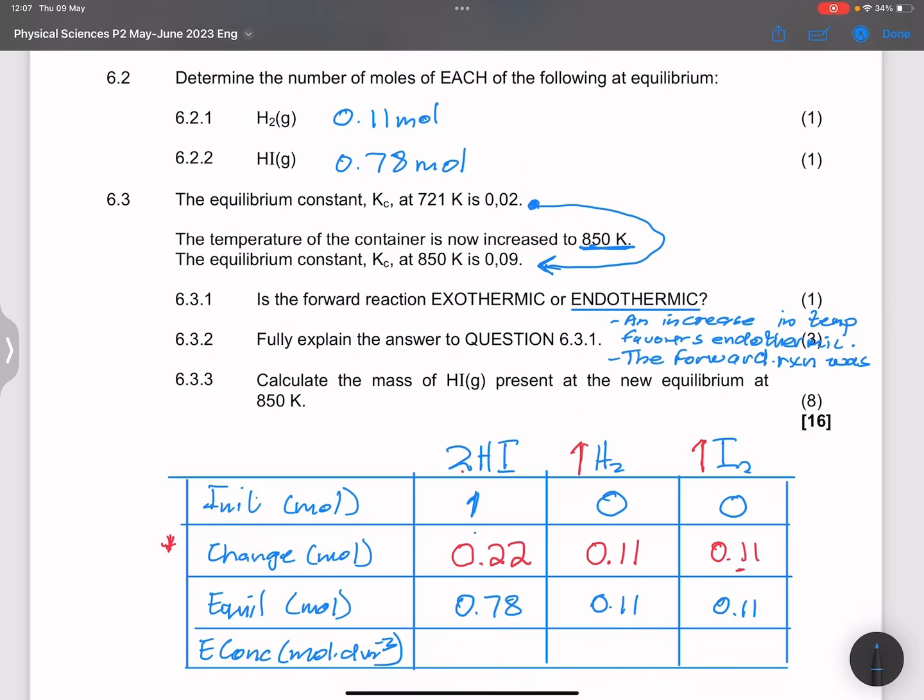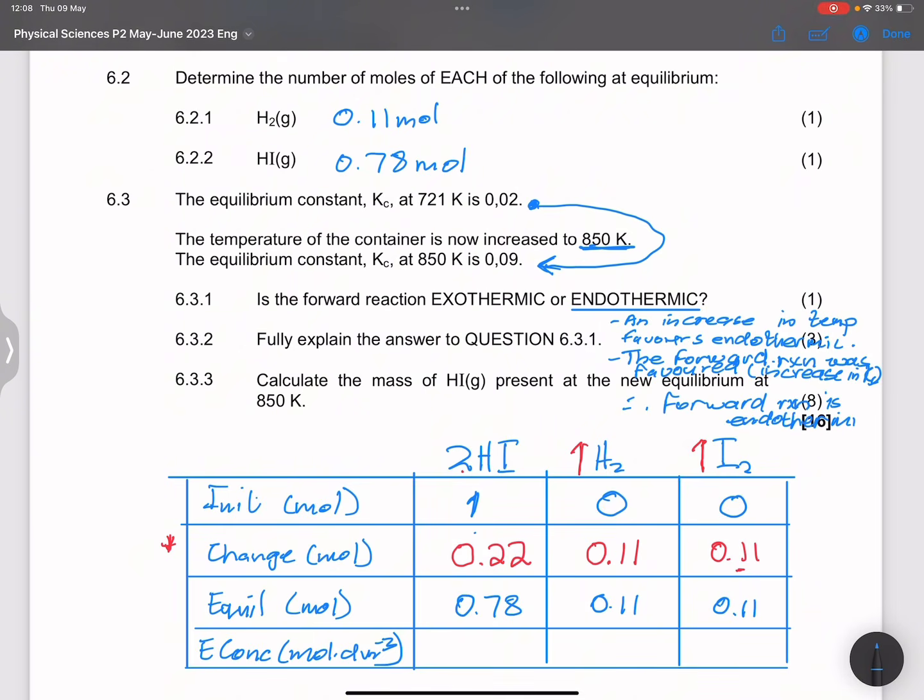And how do we note that? Because of the increased Kc, right? So the forward reaction was favored, judging by the increase in Kc. And so therefore the forward reaction is endothermic. All right, endothermic. So I'm just going to write it there.